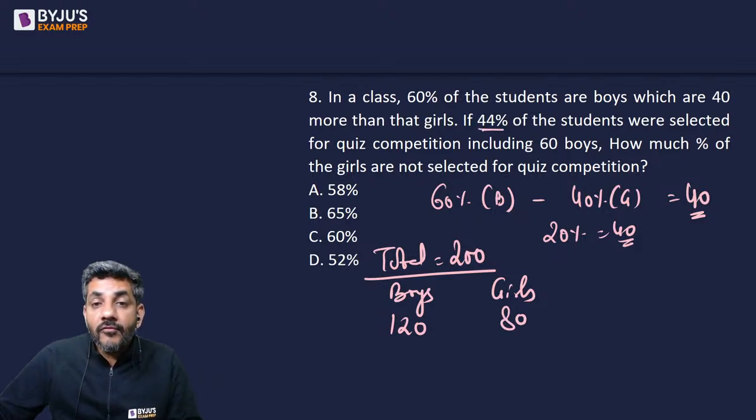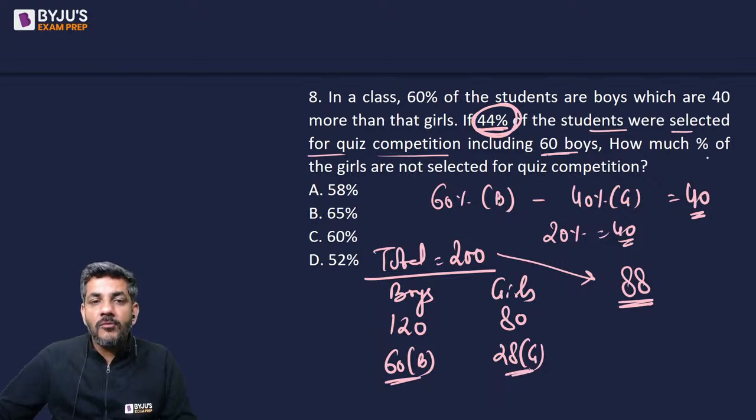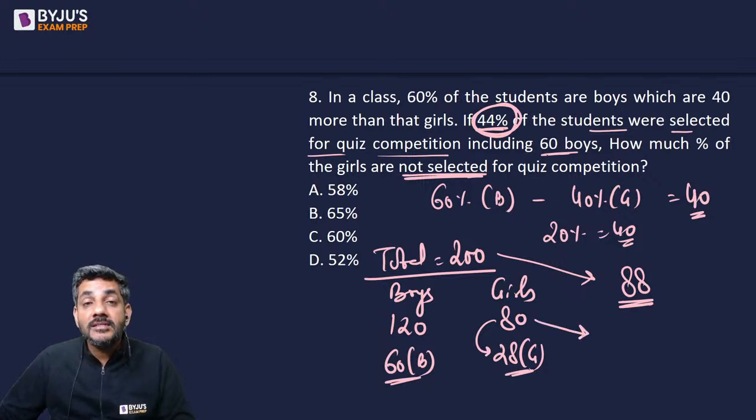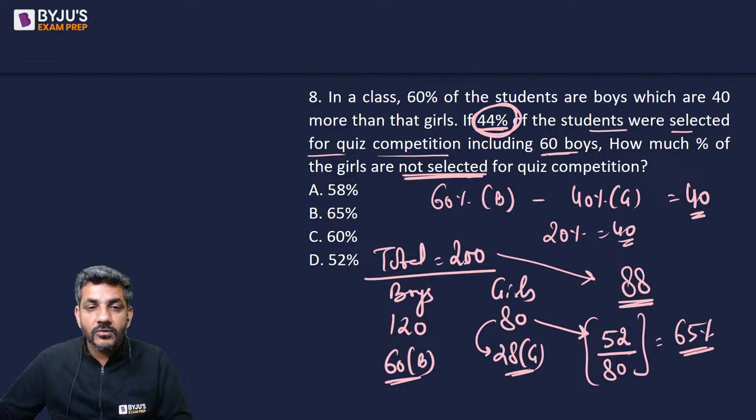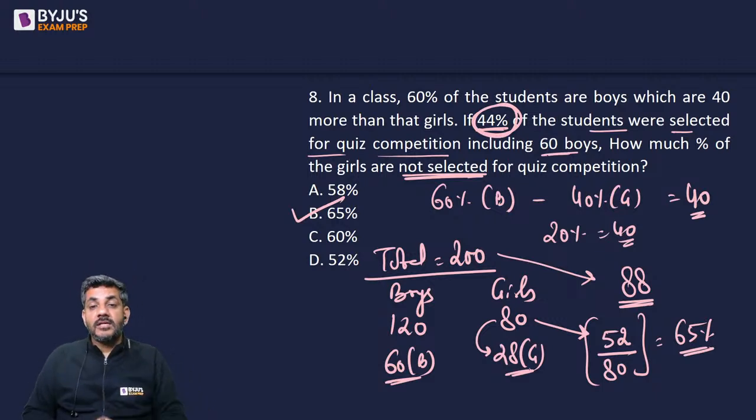फिर क्या कहता है वो, 44% of the students were selected for quiz competition including 60 boys. तो टोटल का 44% क्विज कंपटीशन के लिए सिलेक्ट हुआ है, that means total 88 have been selected including 60 boys. 60 बॉयज अगर क्विज के लिए गए तो 28 गर्ल्स क्विज के लिए गई होगी. और वो कहता है how much percentage of the girls are not selected for quiz. अब 80 में से 28 सिलेक्ट हो गई है, तो कितनी नहीं सिलेक्ट हुई है, that is 52. So 52 girls out of 80 are not selected for quiz competition, which is a good 65% of the total. So my answer is option B, that is 65%. 65% of the girls are not selected for the quiz competition.